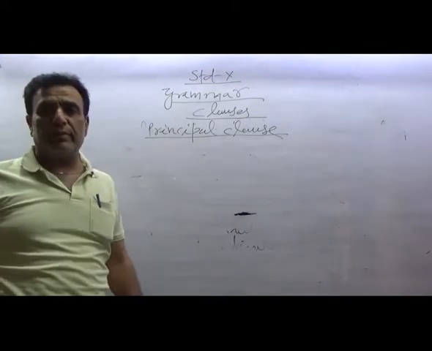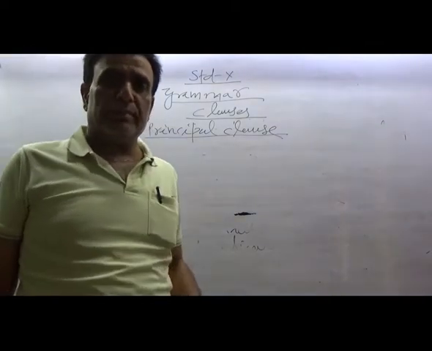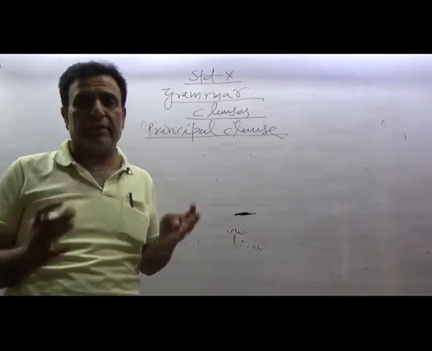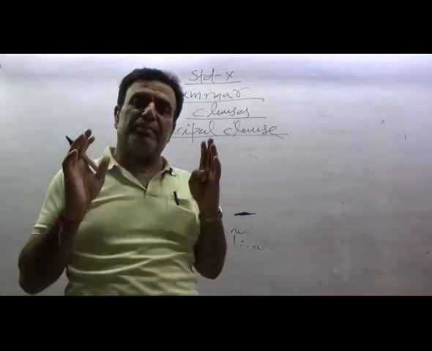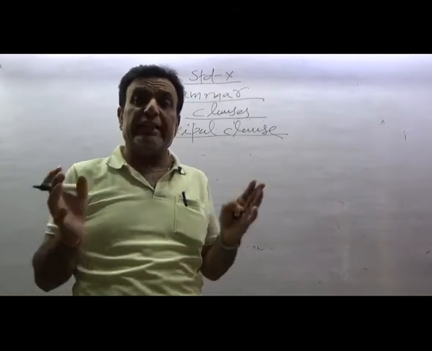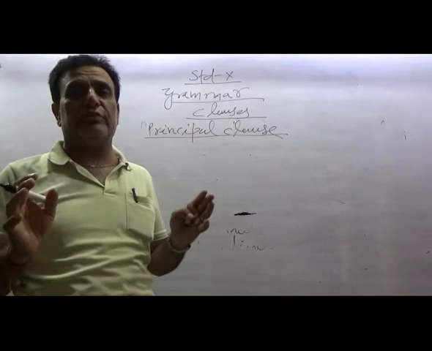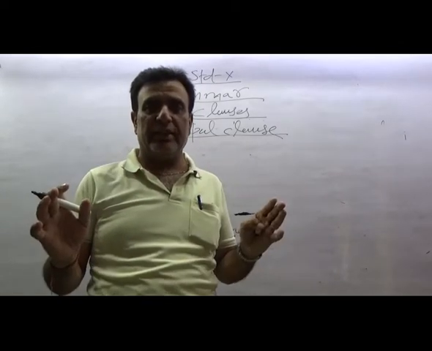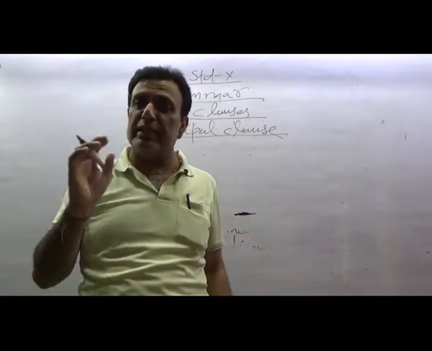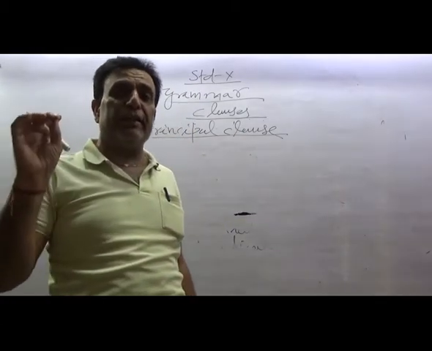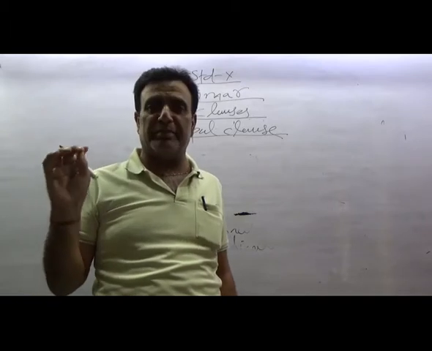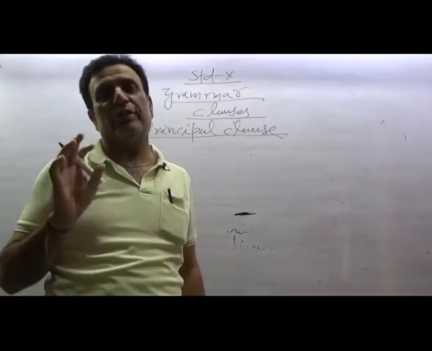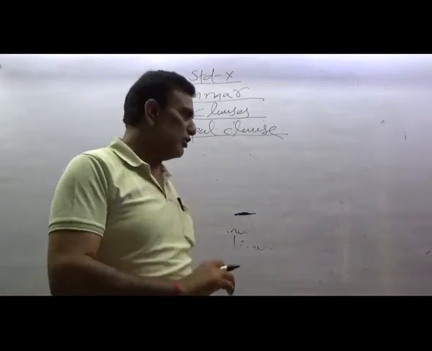First, take the principal clause or the main clause. A principal clause is that clause which, no doubt, has its subject and predicate, but it is a complete sentence in itself. It does not depend on any other clause for its meaning. It gives a full, complete sense. This is called a principal clause, meaning it does not have to depend on any other clause for its meaning or for its complete sense. That is why it is called a principal clause or main clause. For example, you can say